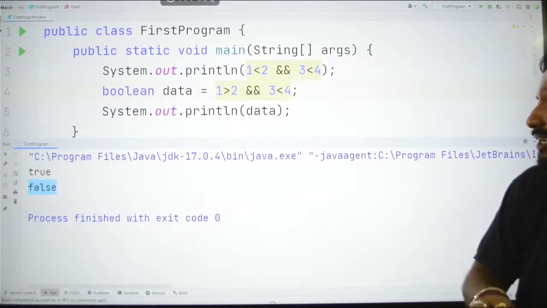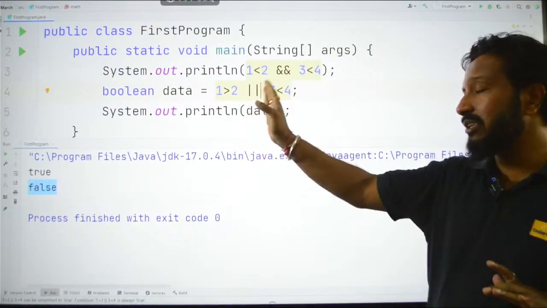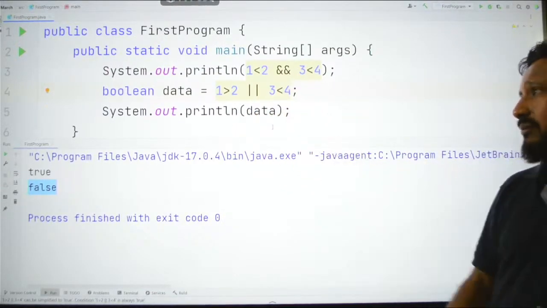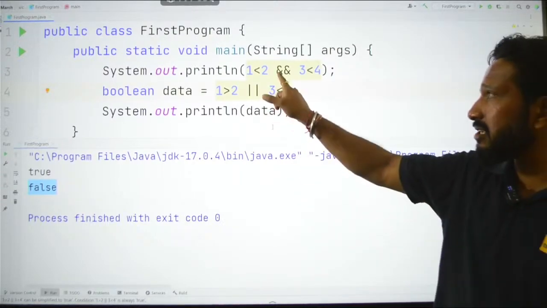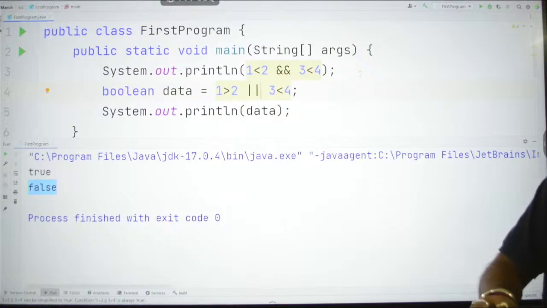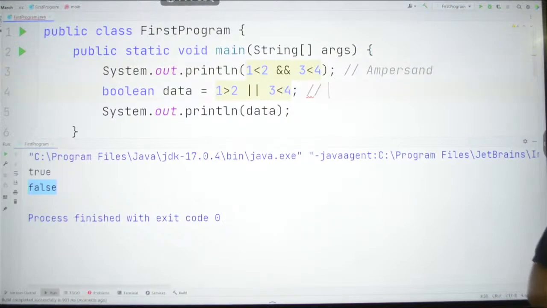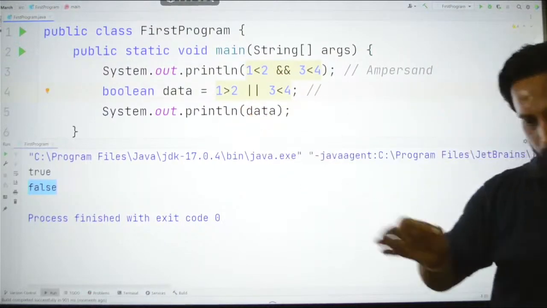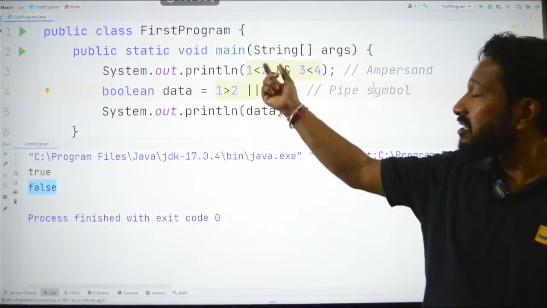Now, but if I change this operator to the pipe symbol, guys, this vertical bar is called the pipe symbol. Okay, I will give you all the names, don't worry about that. Let us go to that, then we will properly discuss about that. But for the meantime, just remember this symbol is called ampersand. You already know, I guess. So, still I am writing it, ampersand, and this vertical bar that you see is called the pipe symbol. Okay, fine. So, these are the two operators.